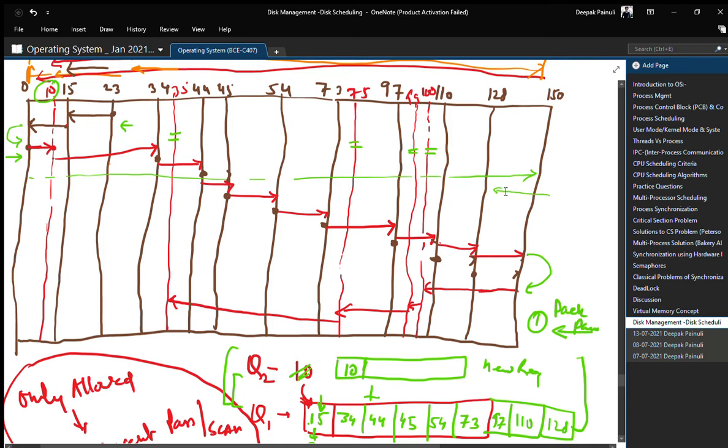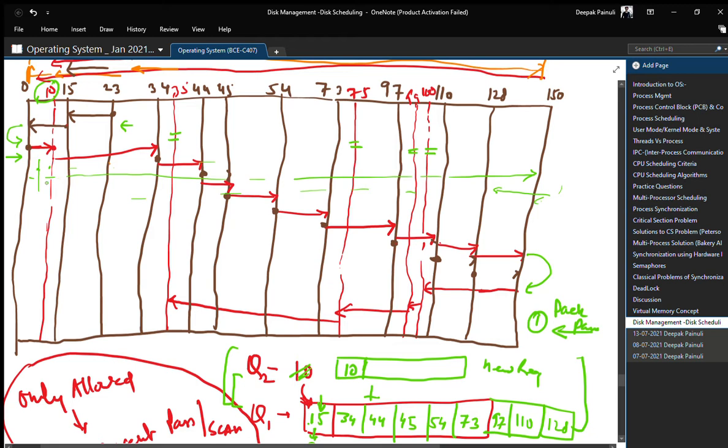But let's say if 10 arrived at this point, when the head is at cylinder number 5, then this 10 will not be entertained, and this request for cylinder number 10 has to wait until it goes through all the cylinders of the disk and comes back to that particular cylinder, right?